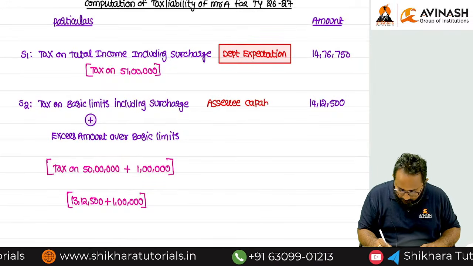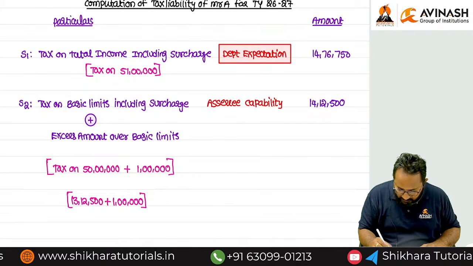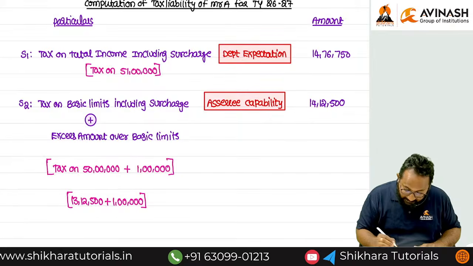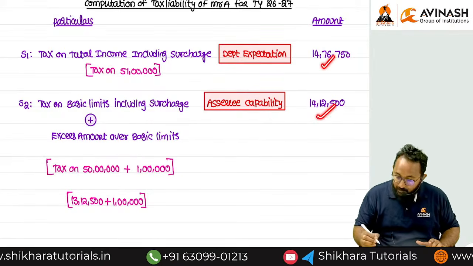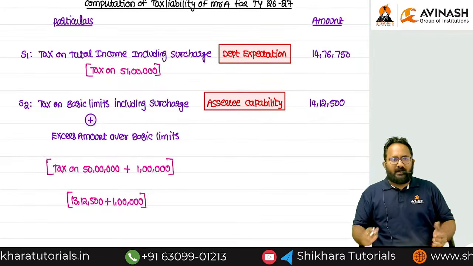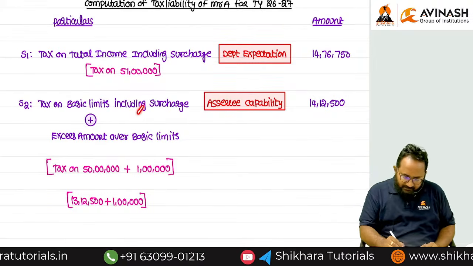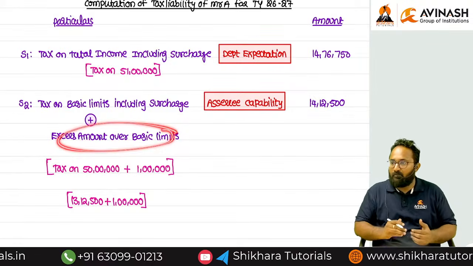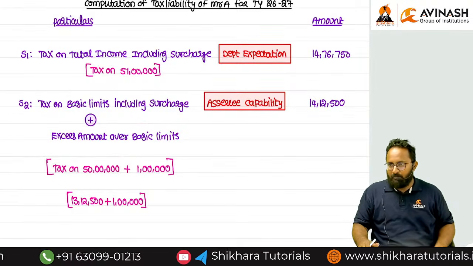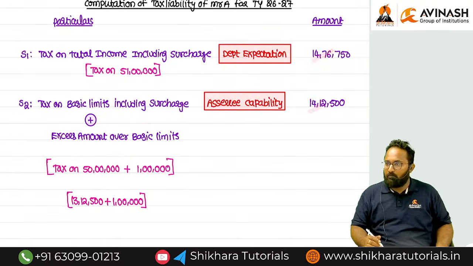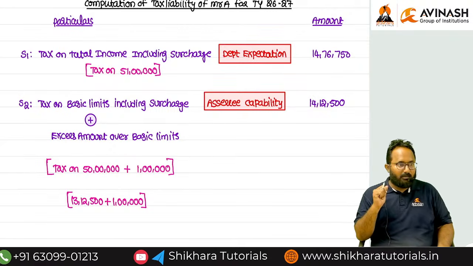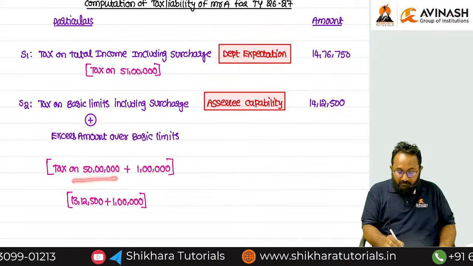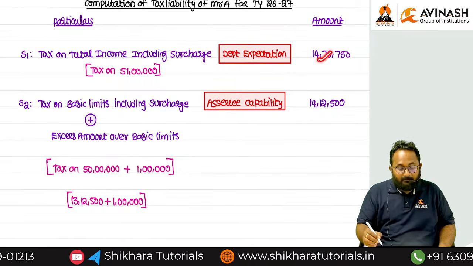This is only whose capability? SSC capability. But now tell me, is the department expecting more than SSC capability? Yes, he is ready to pay the basic limit related tax, and whatever is more than the basic limit, he wants to give to the department only. Still they are expecting more. Why? Because of surcharge. Here surcharge is not there, but here surcharge is there. That's why they are expecting more.